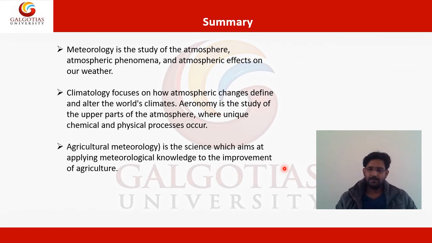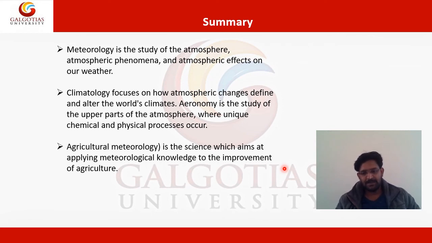Up to 20 kilometers there is not too much chemical process happening, only physical processes, and we study those physical changes in climatology. Above 20 kilometers and extending up to 560 kilometers, the physical and chemical processes come under aeronomy.